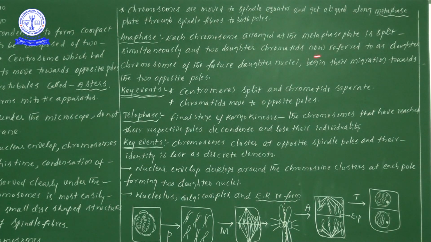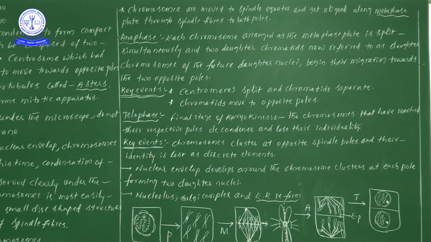So what is the point we have written here? Each chromosome arranged at the metaphase plate is split simultaneously, and two daughter chromatids are formed. When one particular chromosome gets split, that particular chromosome we take as a daughter chromosome. Now that particular daughter chromosome belongs to the future daughter nuclei.